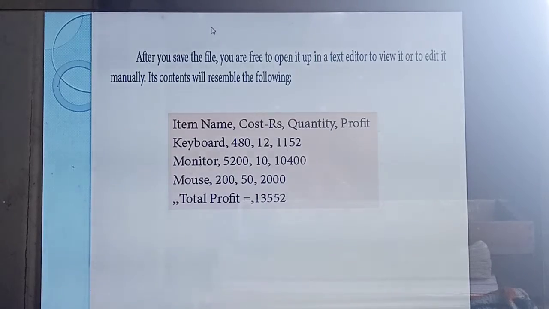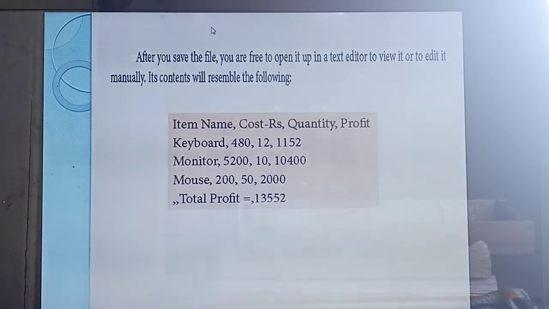after saving the file, you can open the same thing in a text editor. Already you have studied the CSV file is which file format? Text file format, isn't it? So you can open the file in text format. In where? Text editors. What are the text editors you studied yesterday? Notepad, WordPad, MS Office, Excel, etc. You can use any one of the text editors and read it.